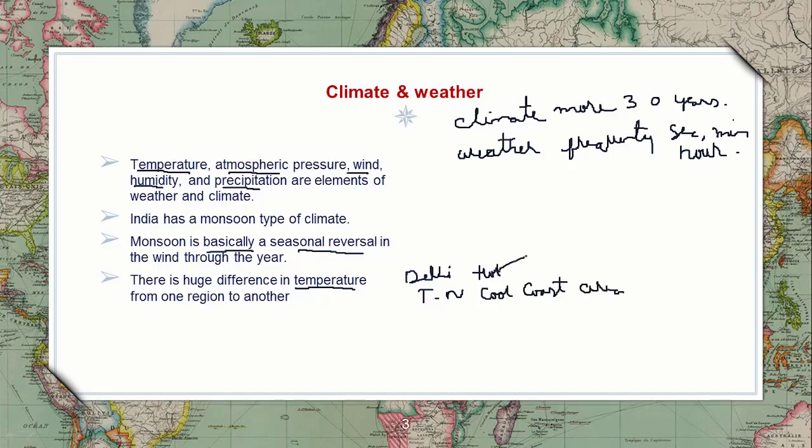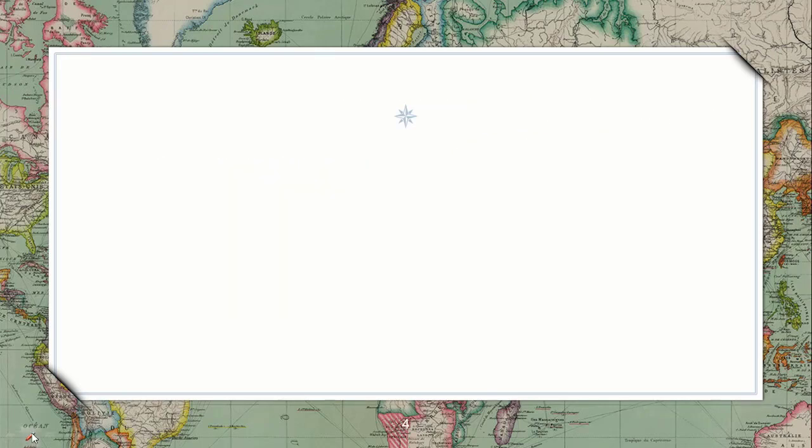Next, another reason is that this particular area is directly under the Tropic of Cancer. The Tropic of Cancer passes through this particular location. Because of that, there is a temperature difference from one region to another. Let us see the reasons why climate and weather are happening.